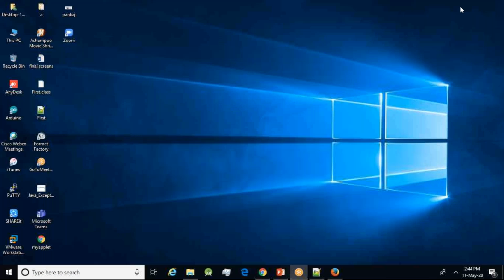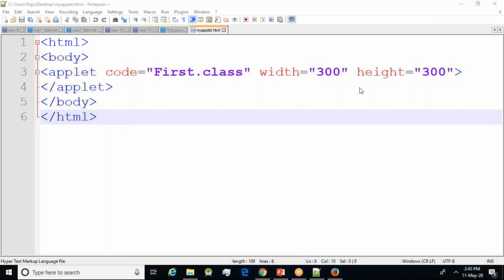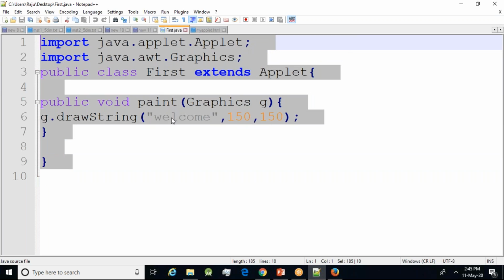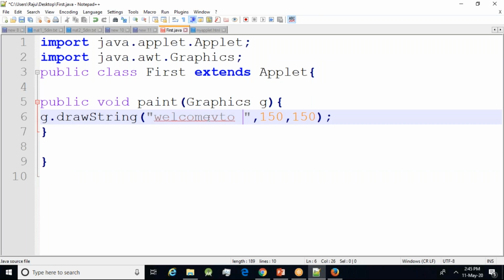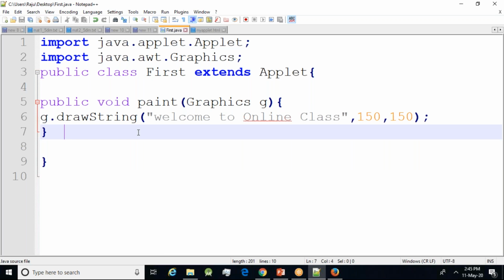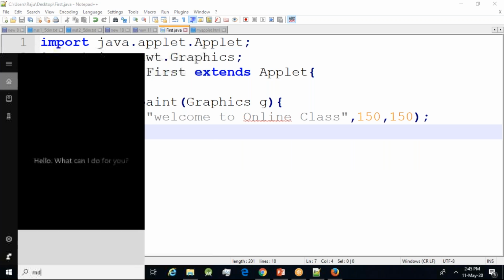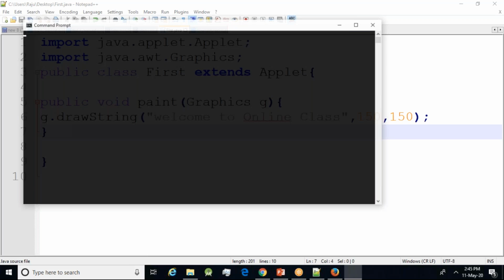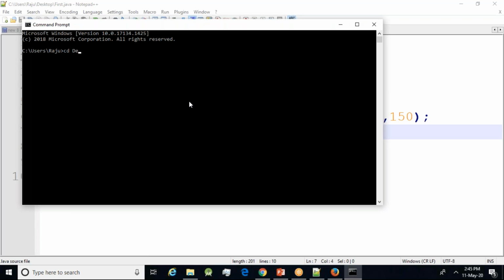There are two possibilities. First thing is you need to write your regular applet code. Once again you see, I am just writing welcome to online class. I'm saving it, and you need to run this file. How to run this one? I'm opening the command prompt, and where is my file? My file is there on the desktop. I need to go there, desktop.